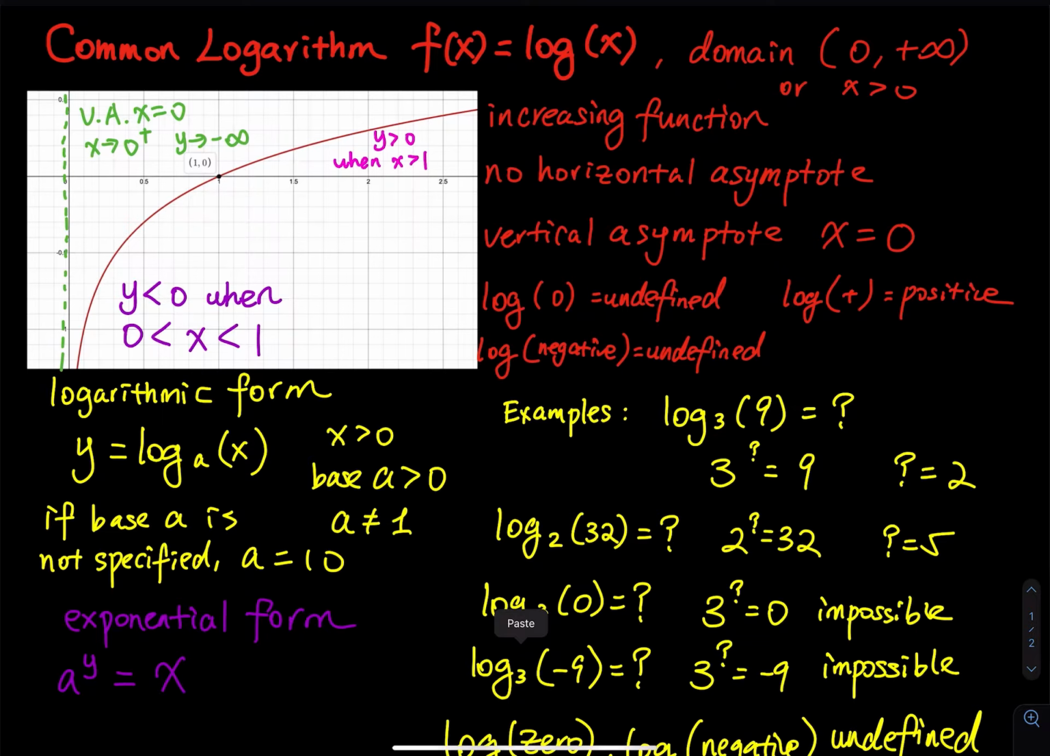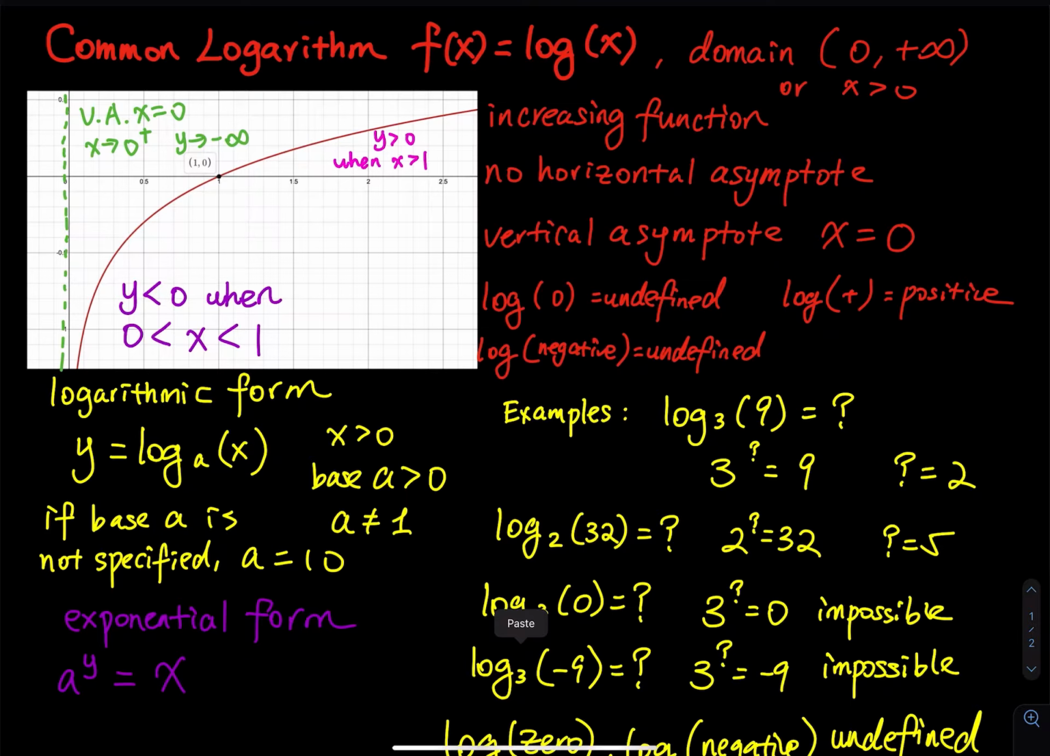How come x cannot be equal to 0? Because when x is equal to 0, there is a vertical asymptote. So look at the vertical asymptote on the graph that is in green. As x approaches 0 from the right, y drops all the way down to negative infinity.